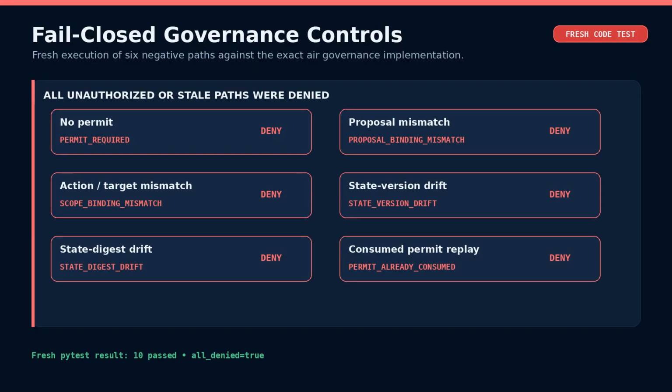The controls also fail closed. Execution without a permit is denied. A mismatched proposal or scope is denied. Version drift and digest drift are denied. Reusing an already consumed permit is denied. Human in the loop is not enough if authority can be broadened, replayed, or detached from the exact state that was reviewed.